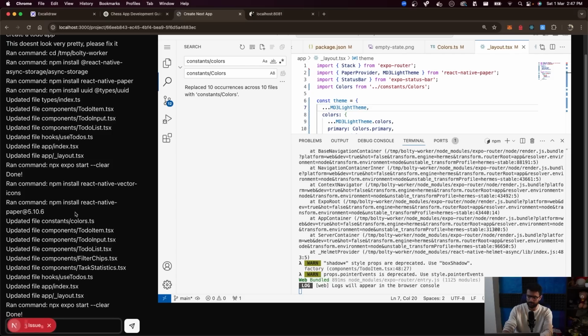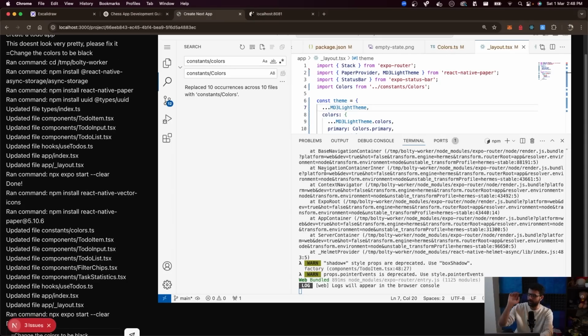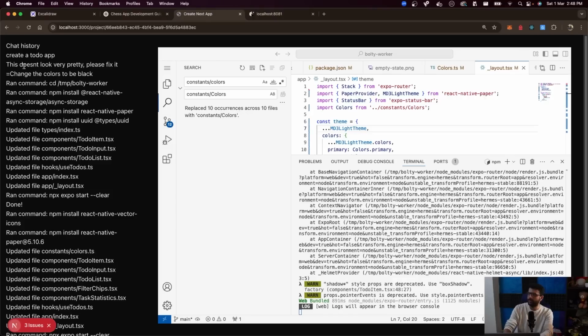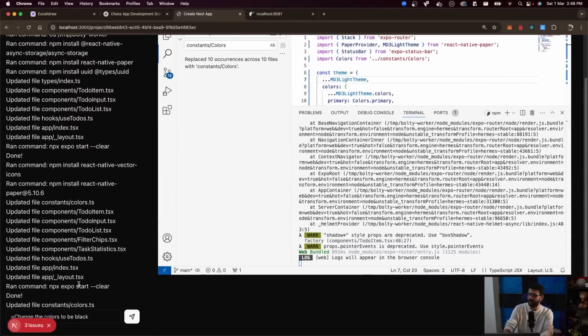Okay, change the colors to be black. You can't see it, but that's what I've written. Change the colors to be black. I don't want it to be blue. I want it to be black. The prompt will appear over here for now. Change the colors to be black, and then actions will get appended over here.